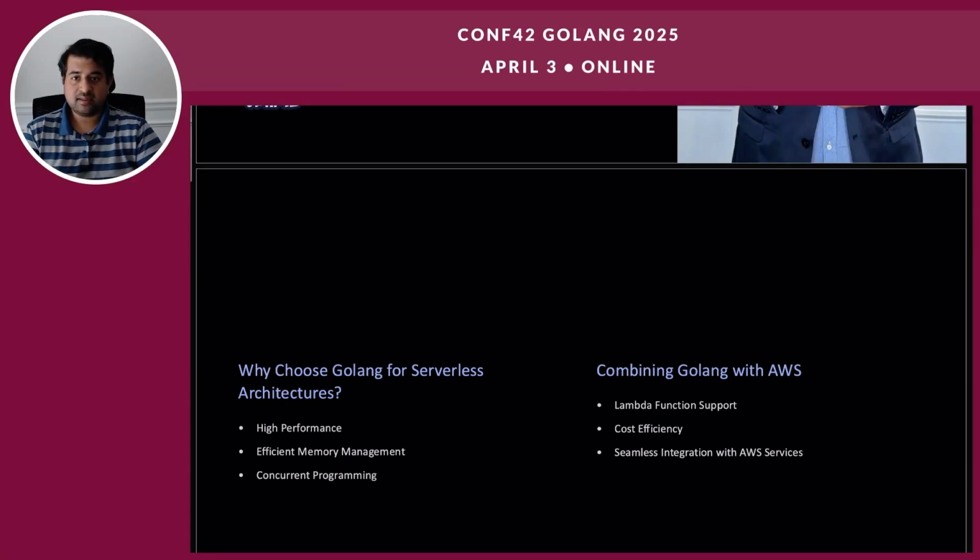So let's start. Why choose Golang for serverless architecture? Golang's strengths align exceptionally well with the demands of serverless computing. High performance: Golang's compiled nature results in rapid execution speeds and minimal latency. Crucial in serverless environments where costs are directly tied to the execution time, benchmarking consistently shows Golang functions outperforming interpreted languages like Python in AWS Lambda scenarios, often exhibiting significantly lower latency. This translates to reduced execution duration and consequently lower cost.